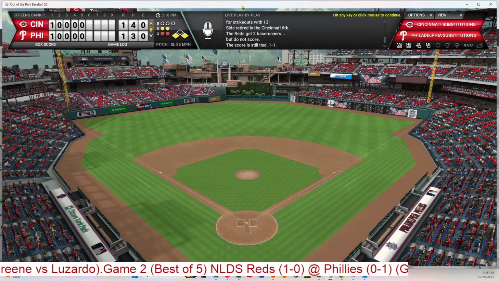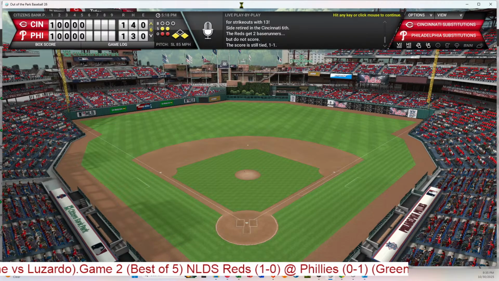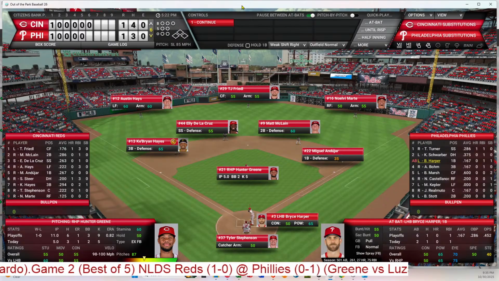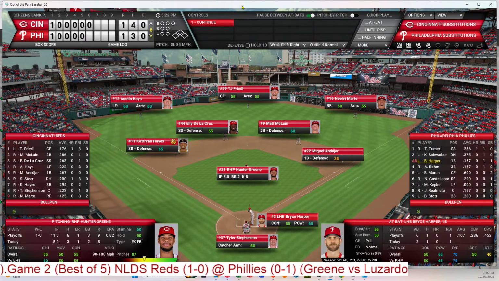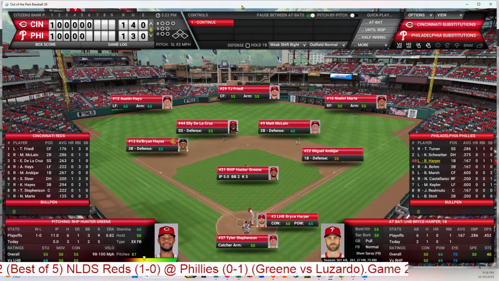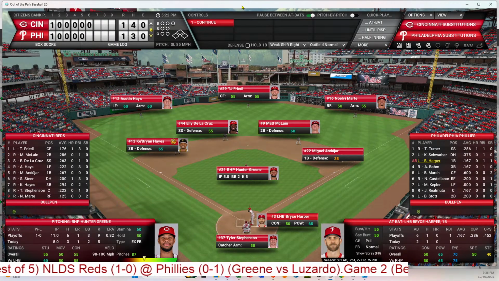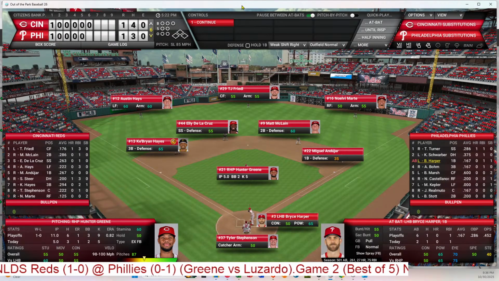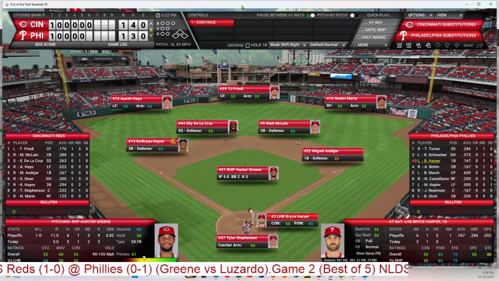So we go to the bottom of the 6th inning with Greene pitching. And he'll face Bryce Harper, Alec Bohm, and Marsh here in the bottom of the 6th. See if they can break through.